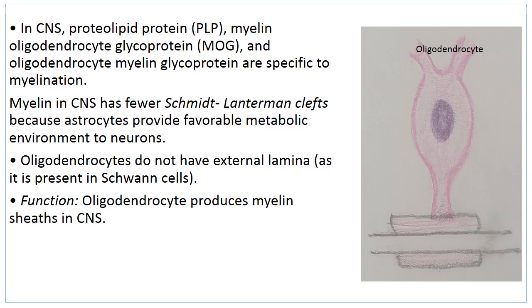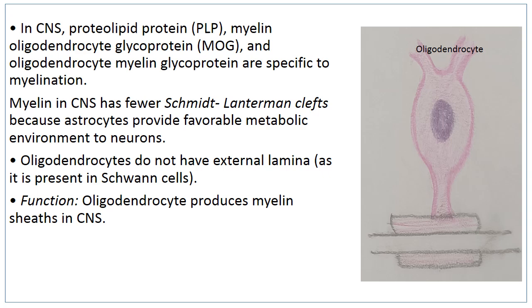We'll just revise the difference. So first, the myelin sheath has a specific glycoprotein for myelination in the central nervous system. Then the Lanterman's clefts are few in the central nervous system, they are more in the peripheral nervous system.